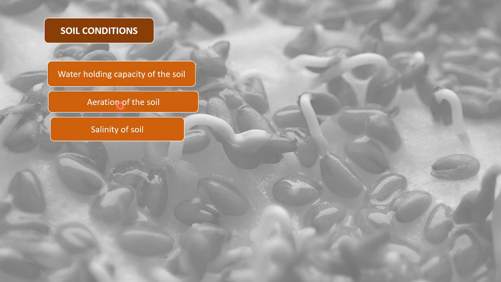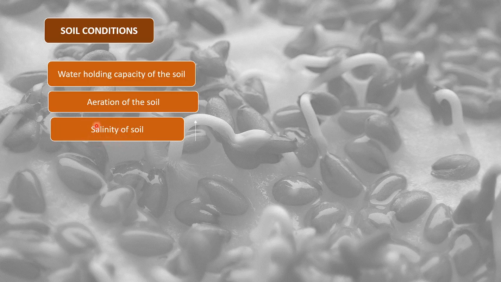Then aeration of the soil, by this we mean how much air, that is how much oxygen, can diffuse in the soil. If oxygen can diffuse properly, if it is in good amount in the soil, then this will help in seed germination. And salinity of soil is the salt content of the soil.